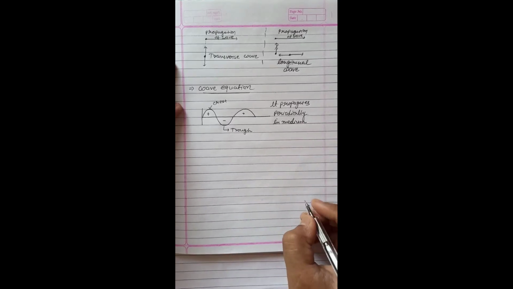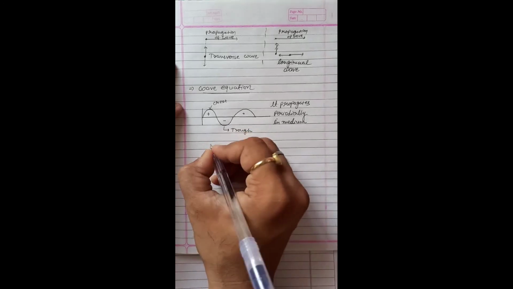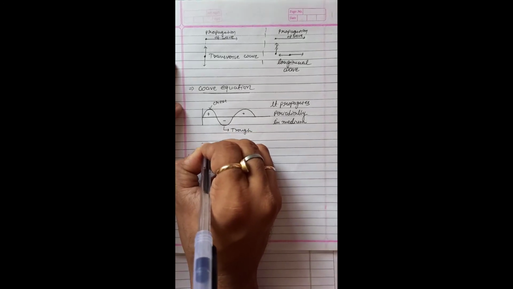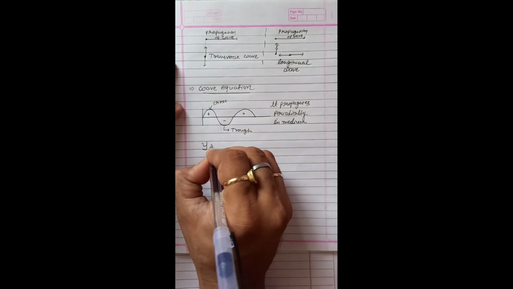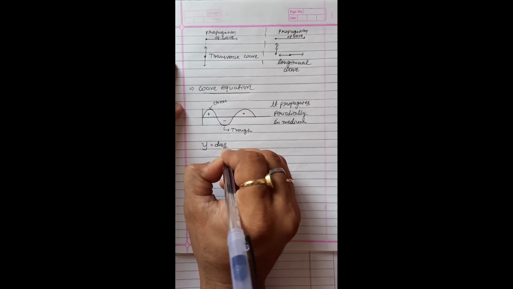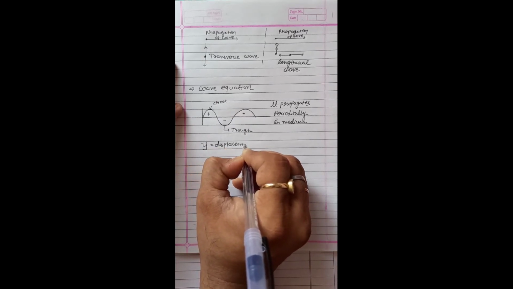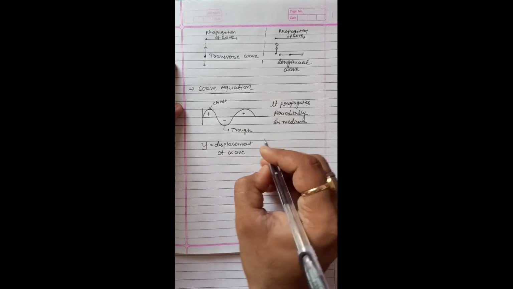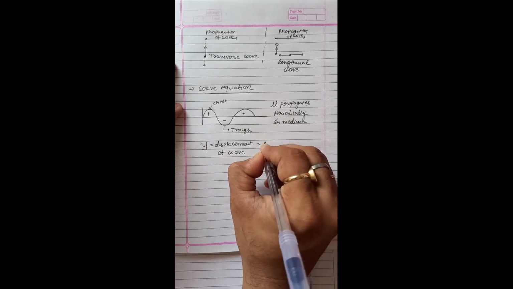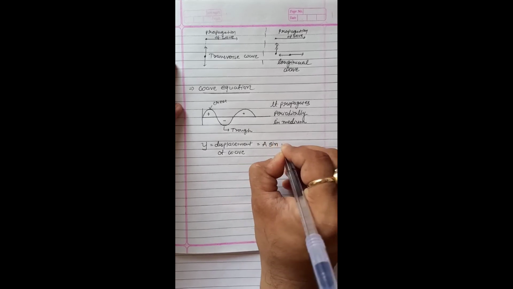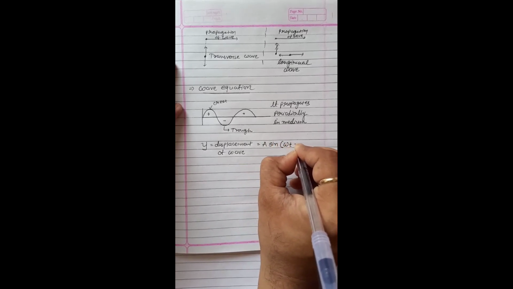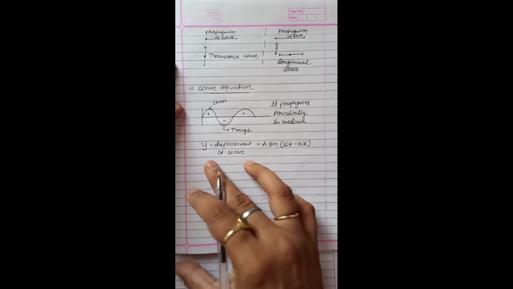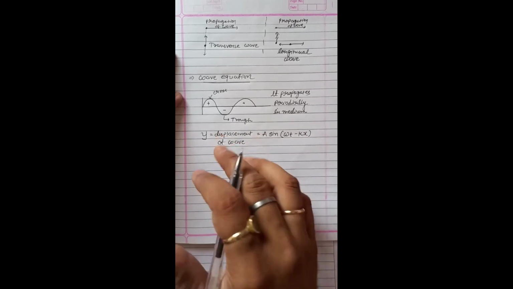Propagate in medium. Okay, simple. Now the wave equation: y, the displacement, y is equal to displacement of wave. So this is y is equal to A sin(omega t minus kx).